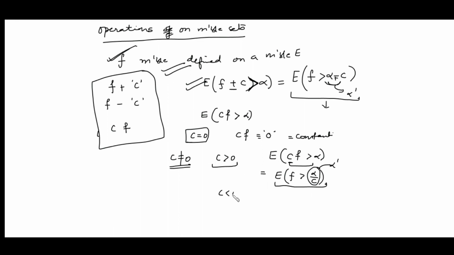And if you choose c to be strictly less than 0, then E(cf > alpha) becomes the set of all those points from the domain where f is strictly less than alpha by c. The inequality changes because c is negative when you divide by c. Again, this set is measurable because f is a measurable function. So if your function is measurable, then any constant addition, subtraction or multiplication gives functions that are measurable.